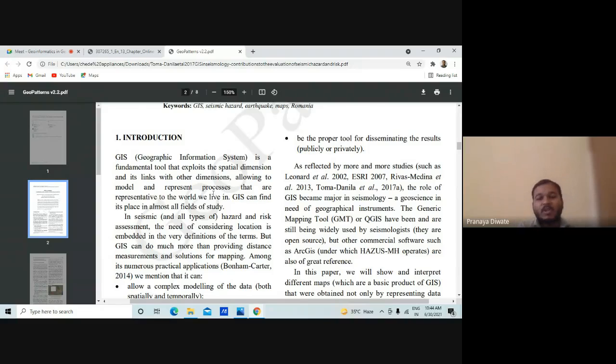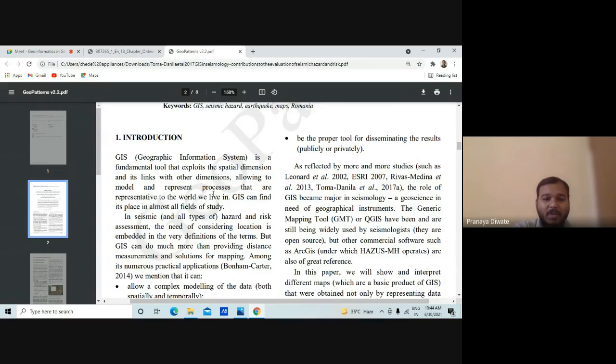In seismology, hazard and risk assessment, the need of considering location is embedded in the very definition of the term. But GIS can do much more than providing distance measurement and solutions for mapping.